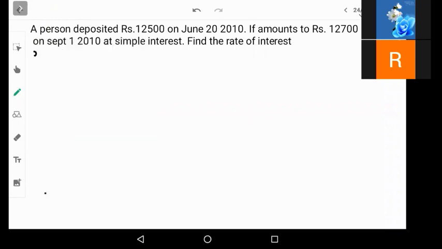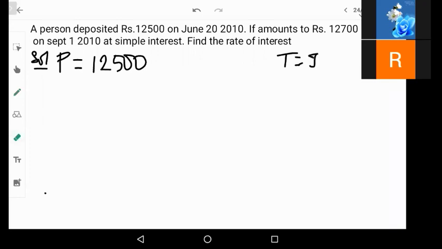Now what is given to us? Principal is 12,500. So a person deposited 12,500 somewhere. Let's say he's put it into a bank account. The date is 20 June 2010.